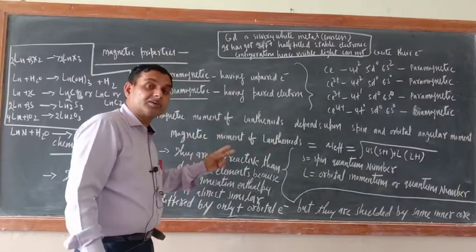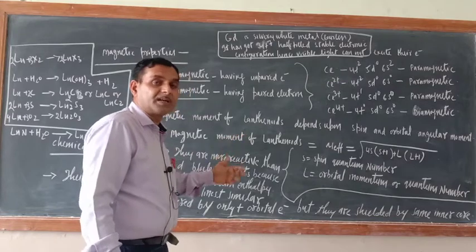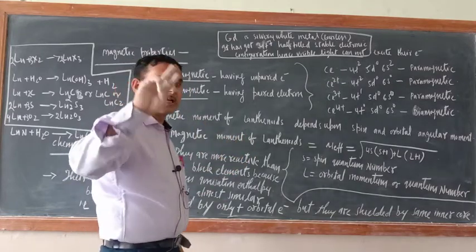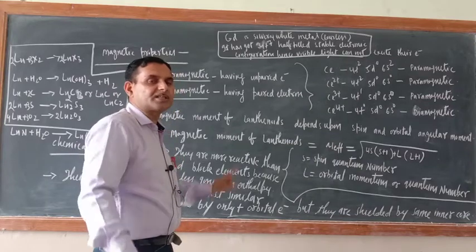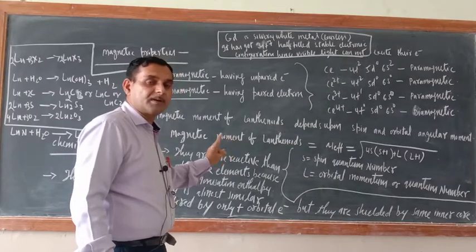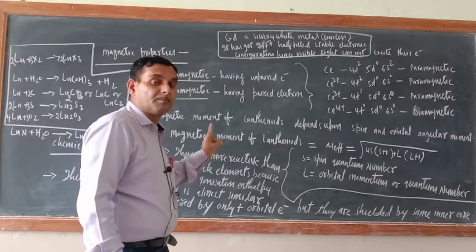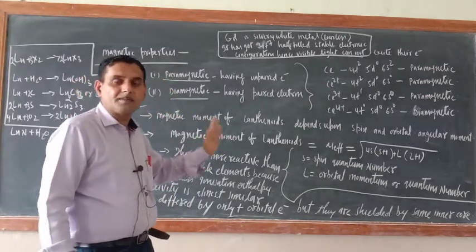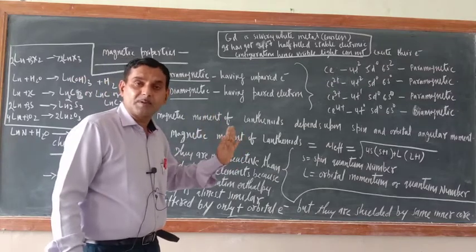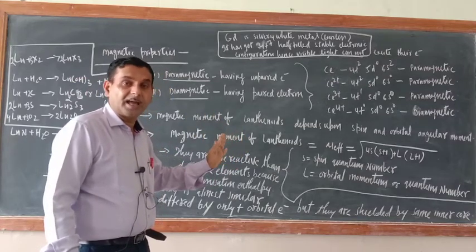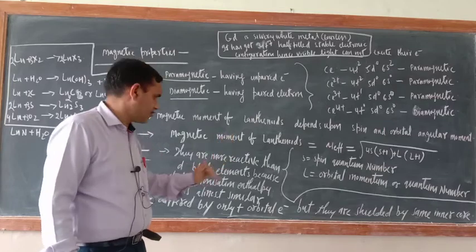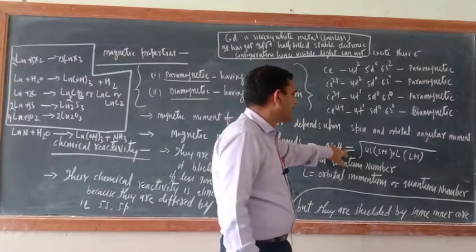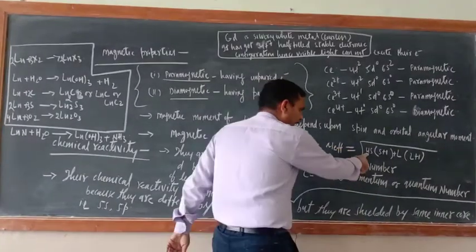Here, in addition to the spin magnetic moment, angular momentum is also there. So transition elements and lanthanides differ in terms of magnetic property also. Their magnetic moment is because of spin moment plus angular moment. Okay, angular magnetic moment. So the magnetic moment of lanthanides, mu eff, is equal to